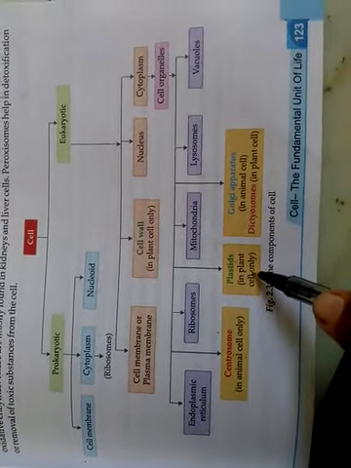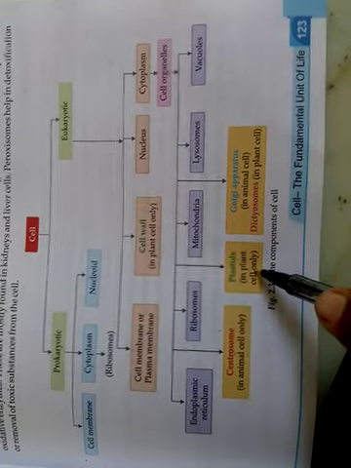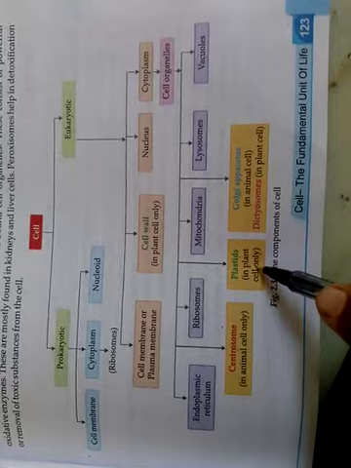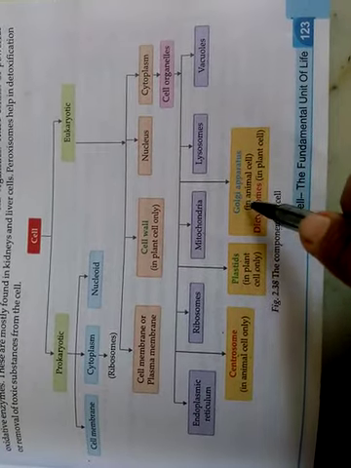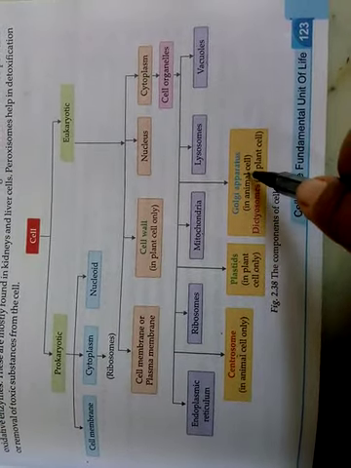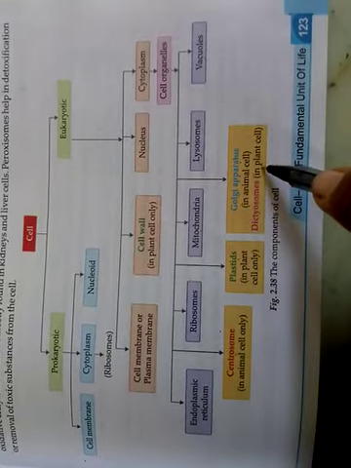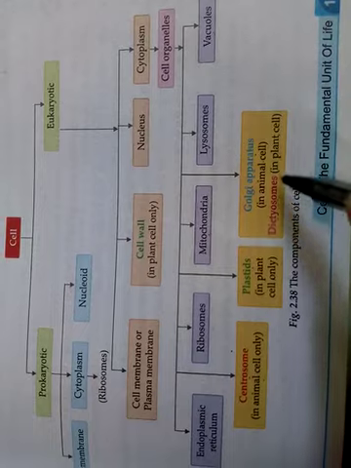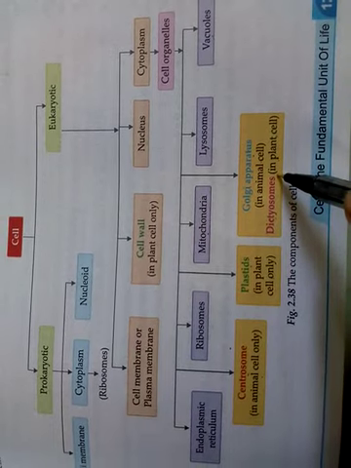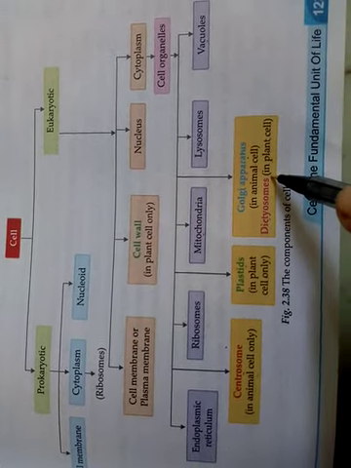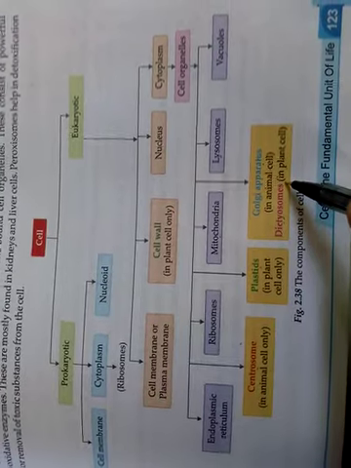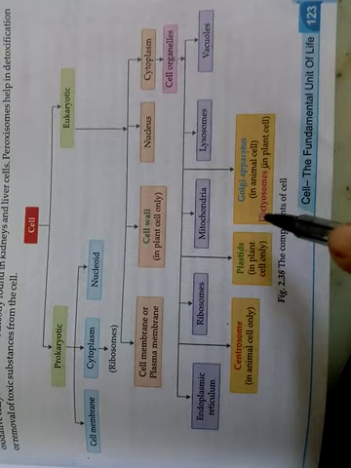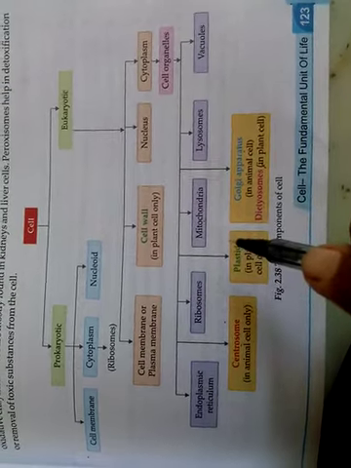Plastids, that is found only in the plant cell, that is responsible for the color and the storage of the material, we have discussed previously. And next, Golgi apparatus. In animal cell they call it Golgi apparatus, but in plant cell the same part is called dictyosomes, whatever you want to pronounce. It is the chart of the cell. You can see here, you have to write down this chart in your notebook.